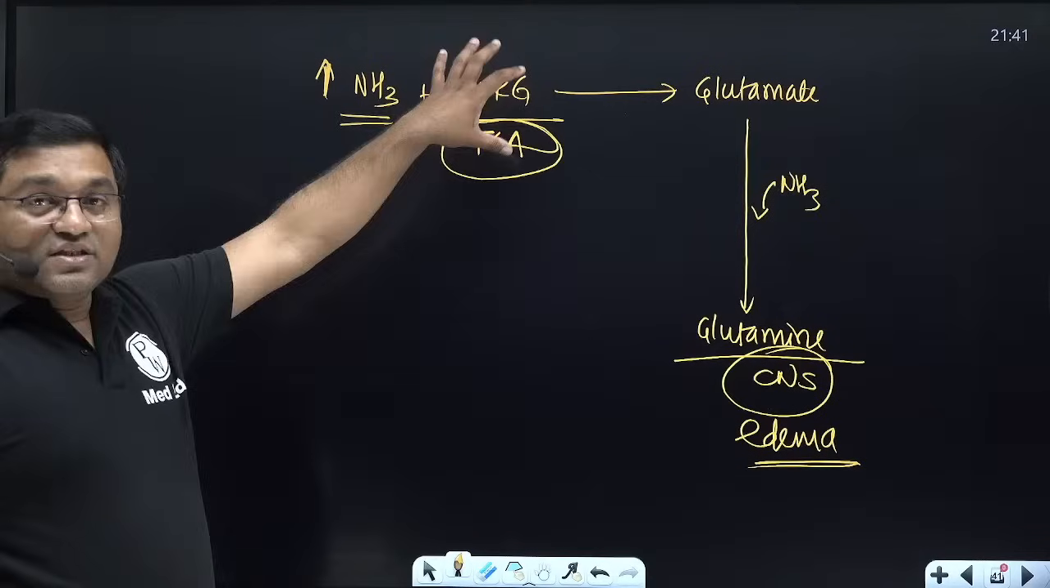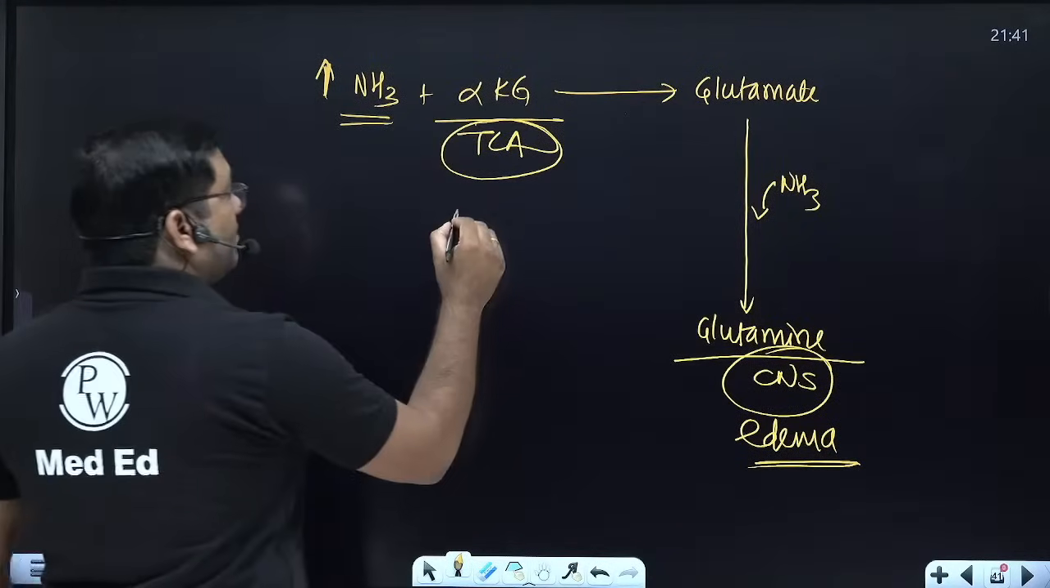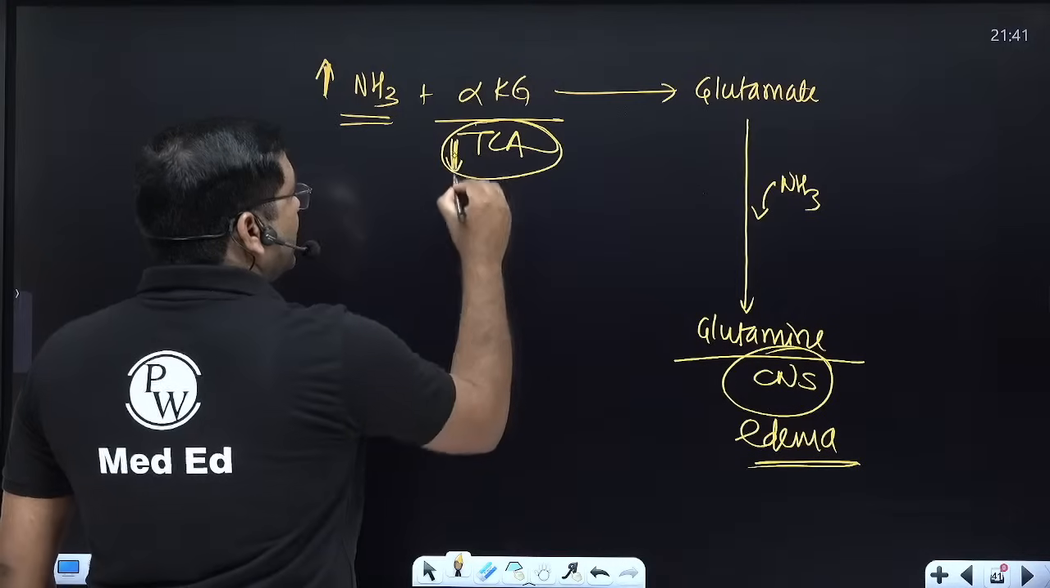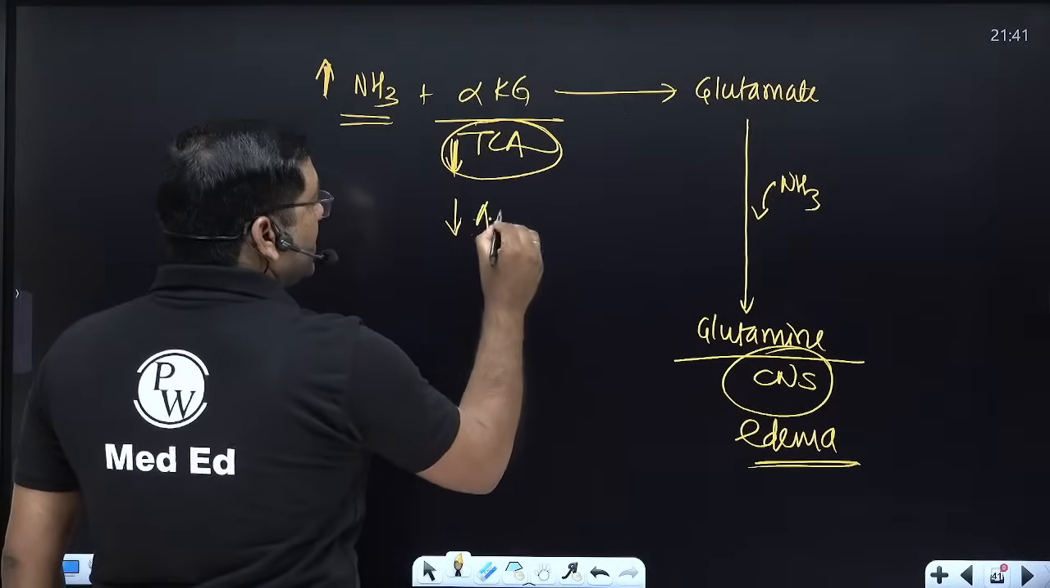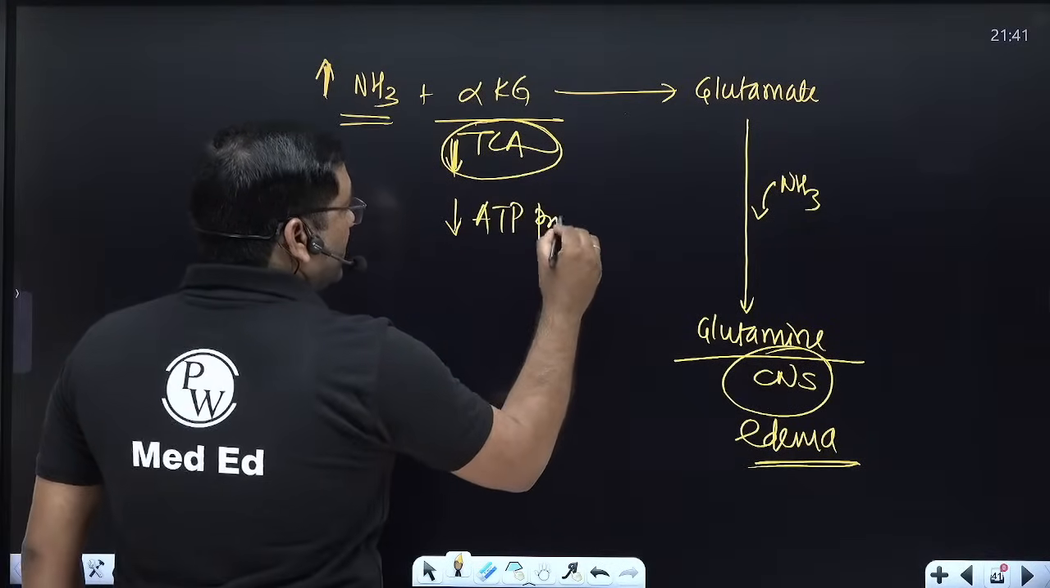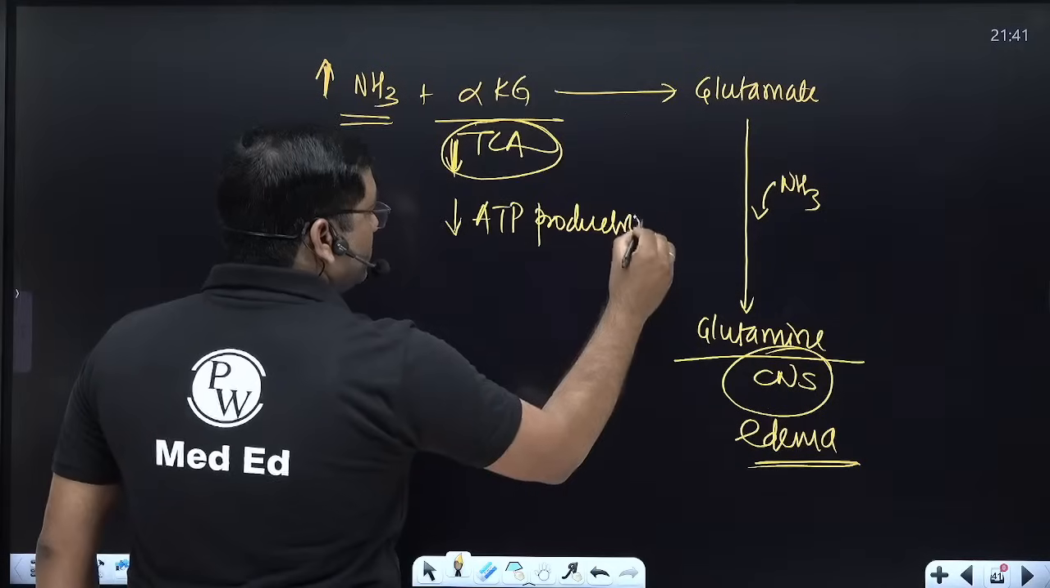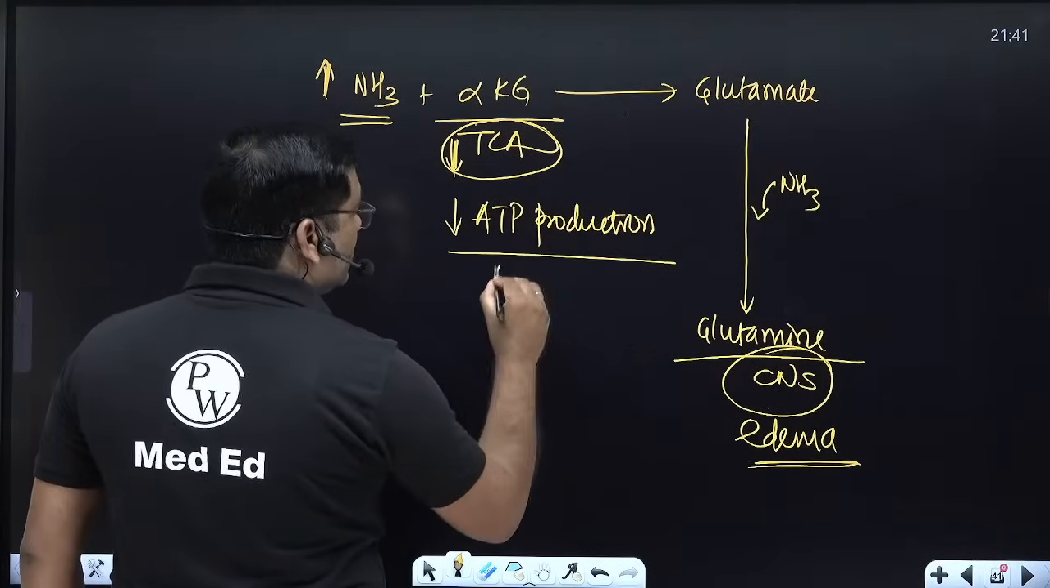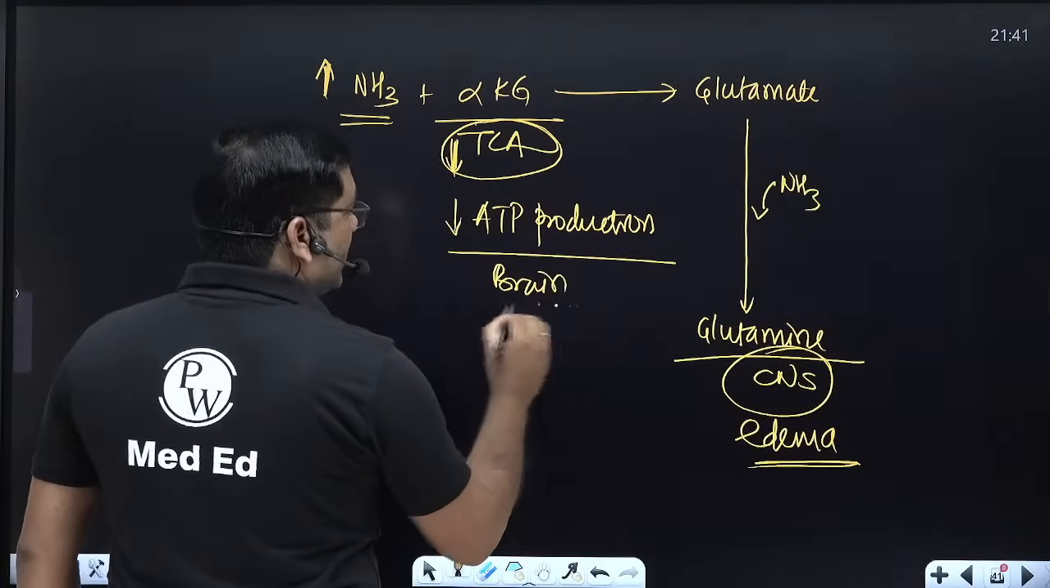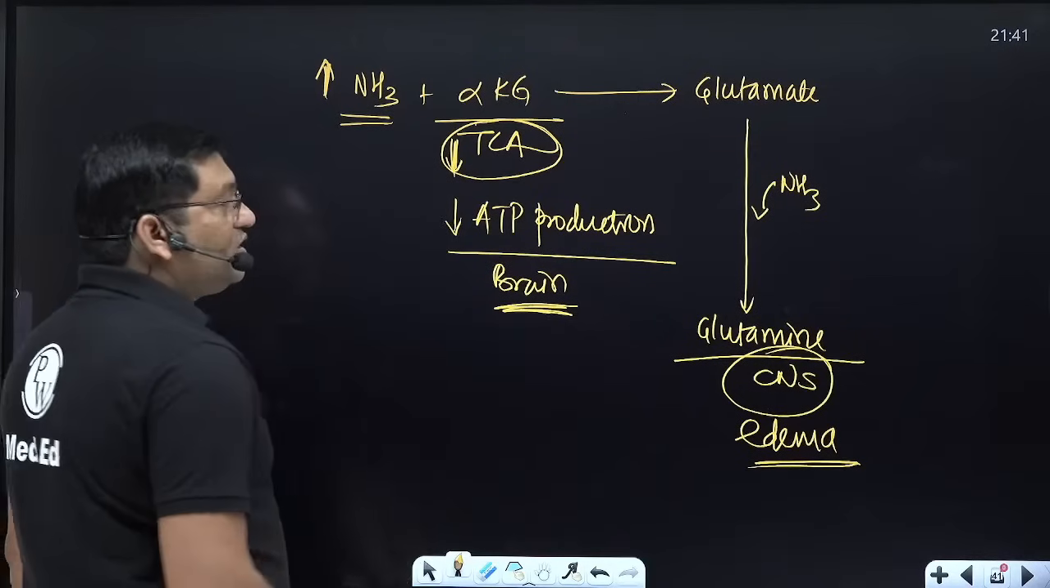And a decrease in the alpha ketoglutarate level hampers the TCA cycle. It decreases the TCA cycle and decreases the ATP production. So it decreases the ATP production in the brain, which is purely dependent on the oxidative process for ATP production. So it causes the toxicity.